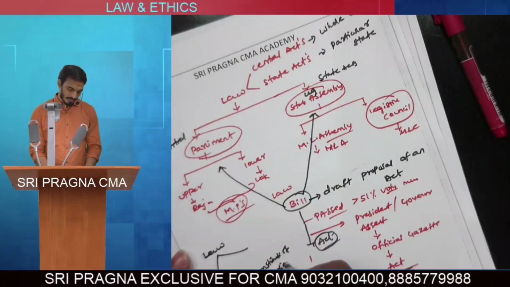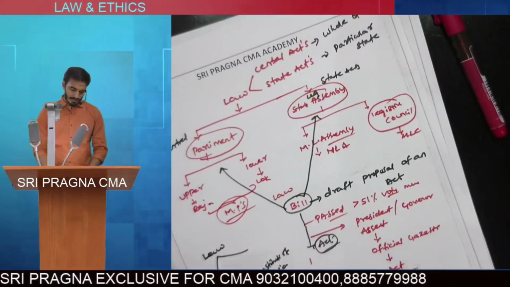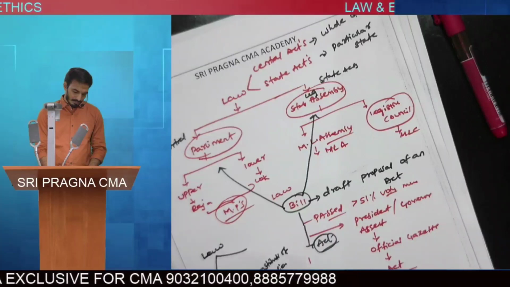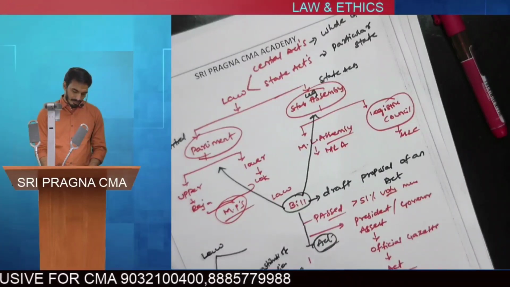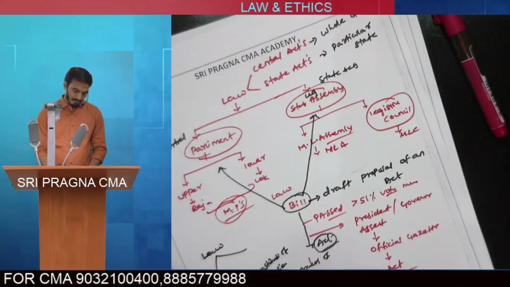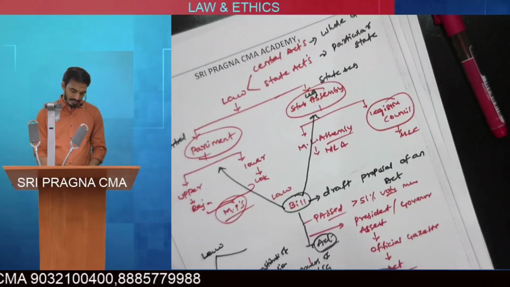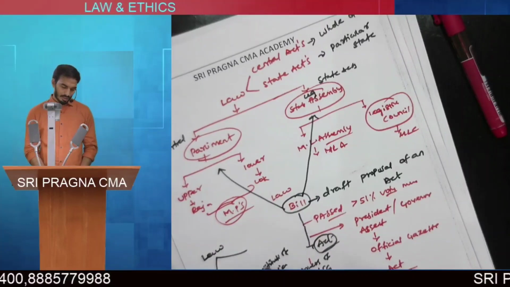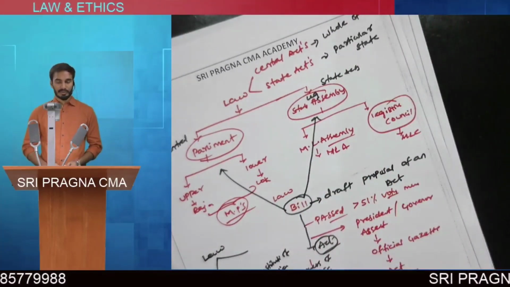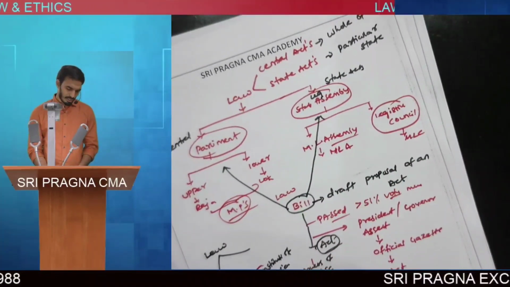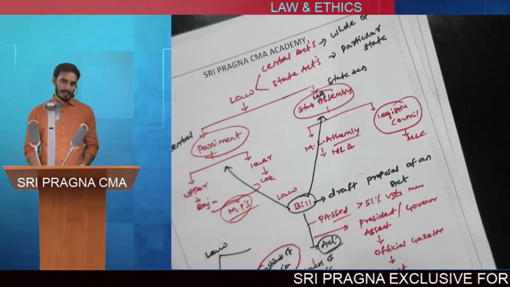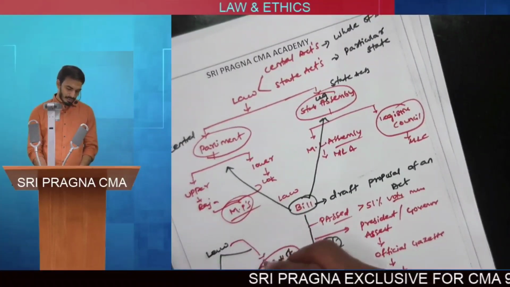Article 245 of the Constitution of India discusses the relationship between the powers of the central government and the state government. In India we have a supreme law called the Constitution of India. Any law framed or made in India must obey the Constitution.